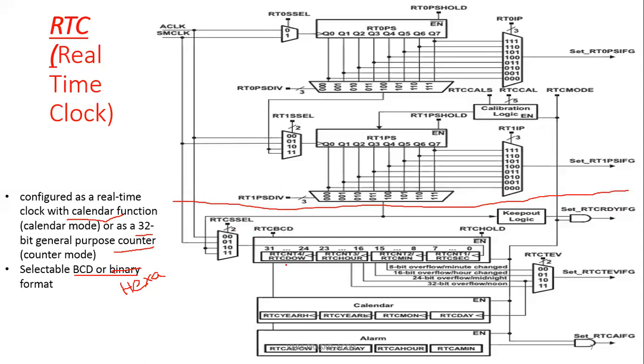First you have the counters. Now observe here RTC counters: counter 0 to 7, counter 8 to 15, 16 to 23, 24 to 31. So that means a 32-bit counter. You can use it as an 8-bit counter, a 16-bit counter, or a 32-bit counter. All four you can use as a 32-bit counter.